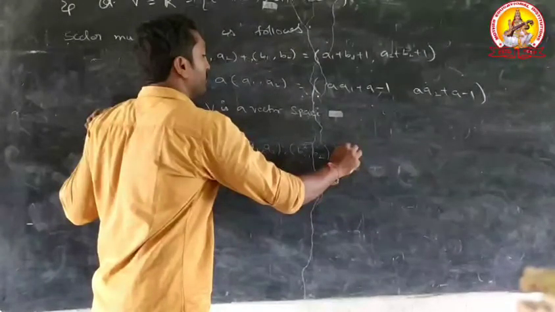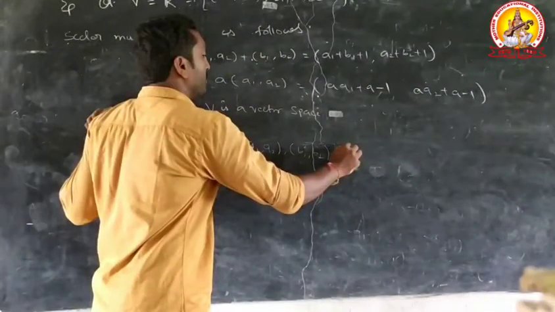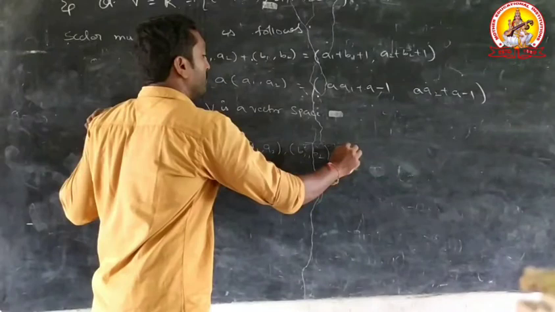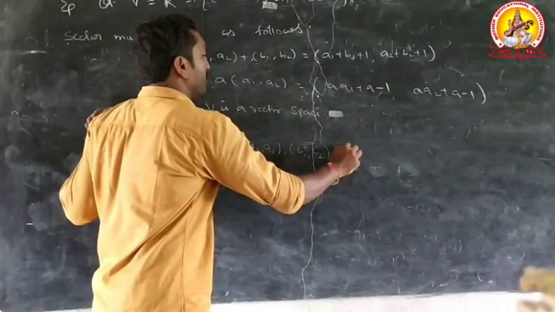Scalar multiplication. Let a belong to capital F, and vectors (a1, a2) belong to capital V. That implies a into (a1, a2) equals (a·a1 + a − 1, a·a2 + a − 1), which belongs to capital V. Therefore, V satisfies scalar multiplication.